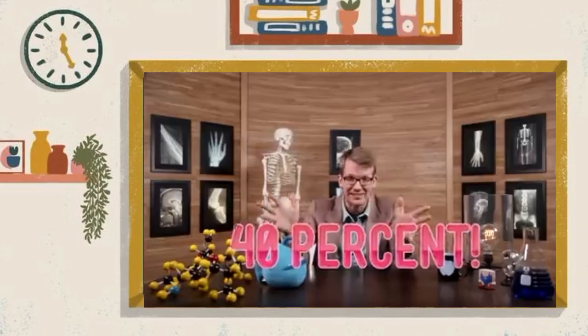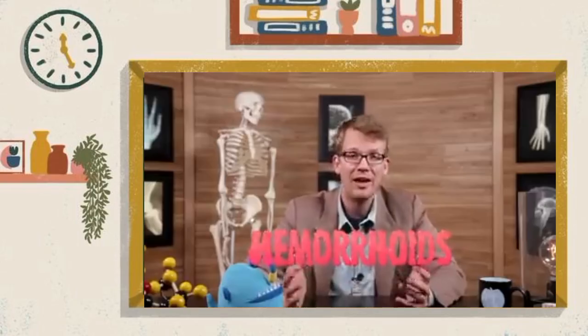It also has a huge effect on the cardiovascular system, because a pregnant woman's blood volume can increase by as much as 40%. 40%! Imagine walking around with an extra 2-liter bottle's worth of blood in your body and how much harder your heart would have to work to move it all around. This increased blood flow and pressure can actually make your gums swell and bleed, and fluid retention can literally change the shape of your corneas, potentially blurring your vision. Not only that, but the expanded uterus compresses pelvic blood vessels, affecting veins' ability to bring blood up from the lower limbs, resulting in swelling, varicose veins, and if all that weren't bad enough, hemorrhoids.